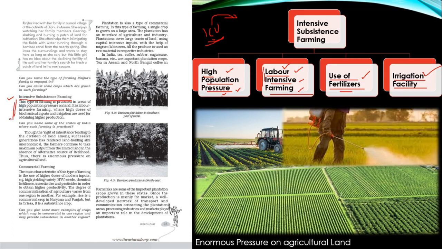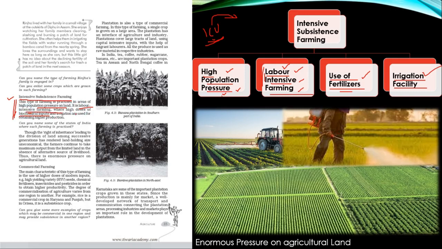So what do we come to know from this paragraph about intensive subsistence farming? Number one, it is basically taken up in those areas where population pressure is very high and a lot of agriculture needs to be done so that the food supply can be maintained for that high density of population. Secondly, because it is done on an intensive level, large scale labor is also required for it.